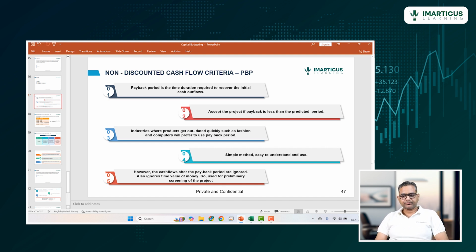So in such industries, payback period becomes important. The quicker the payback comes, the better it is.